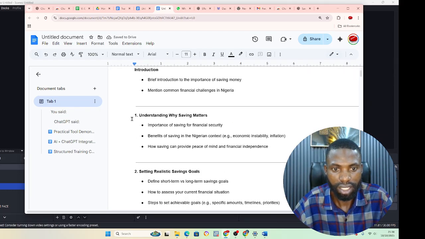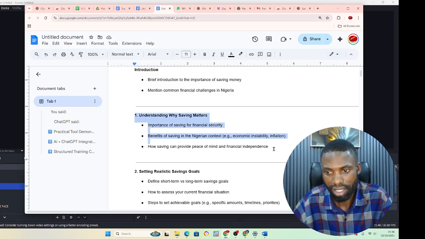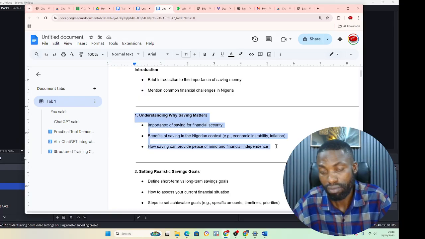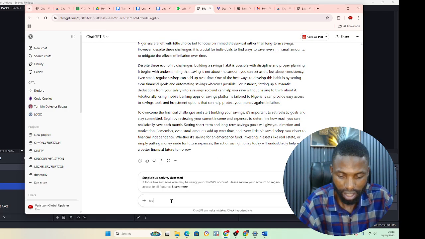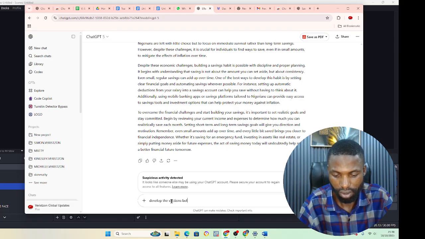The next one now is under the understanding. This one now I want it to be in with sections. I can say, okay, develop the sections below, include subsections, ensure the ideas link with the introduction.